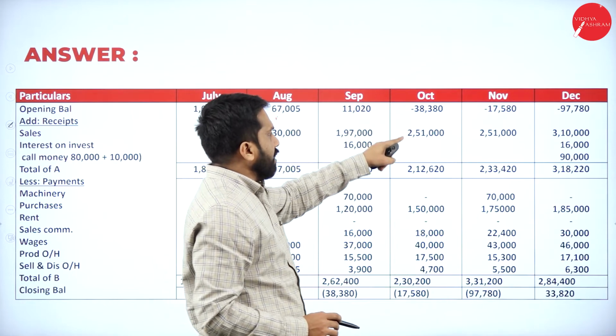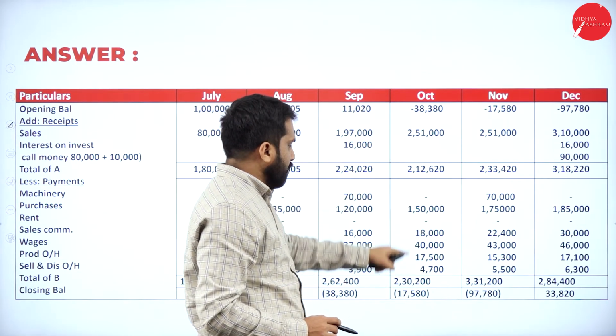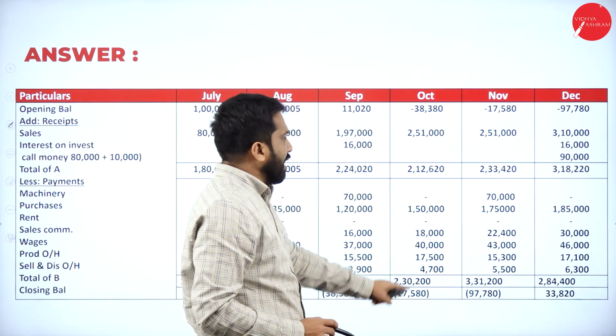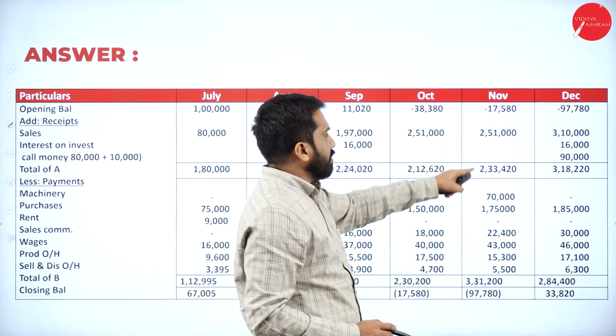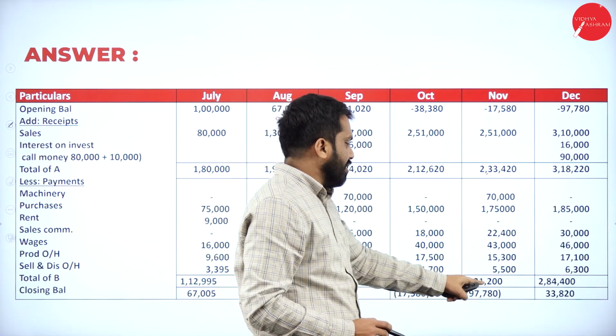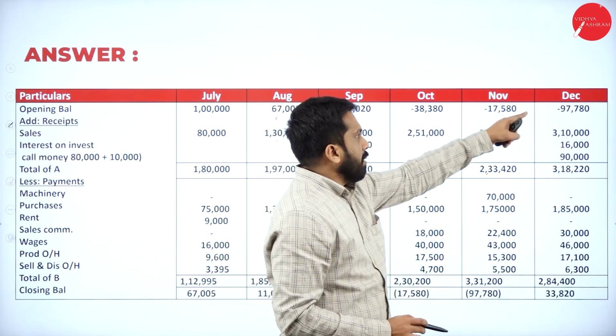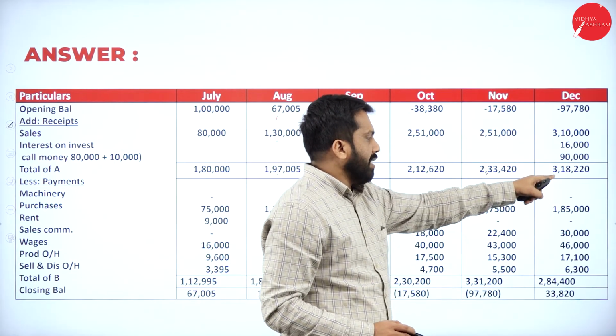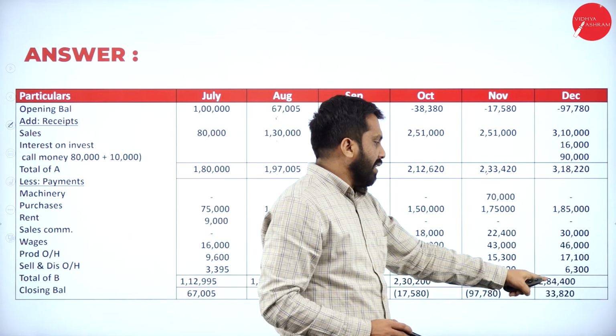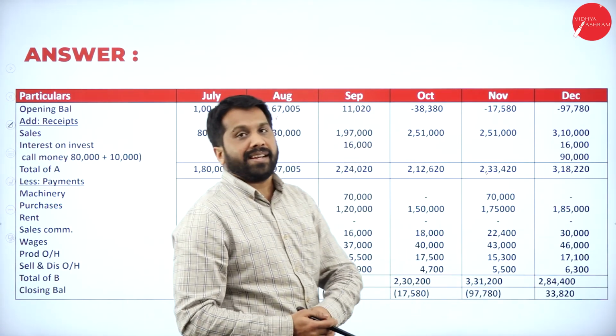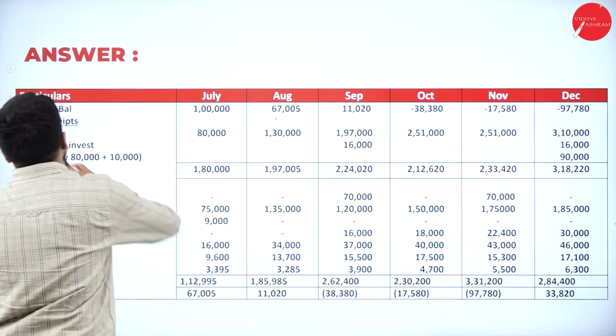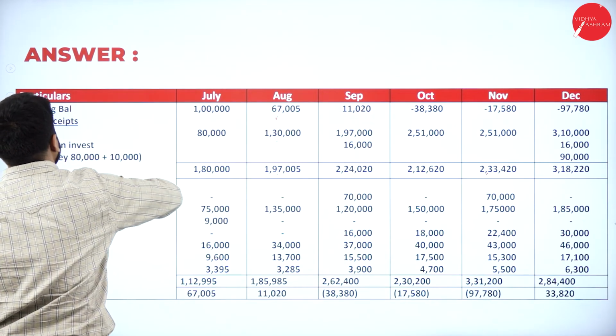Minus 38, add 251, you will get this minus. You get 17,000 minus 233 minus 331 minus 97. Minus 97 will come here, 318 and you will get 2,84,000. Final answer 33,820. Now we completed everything.